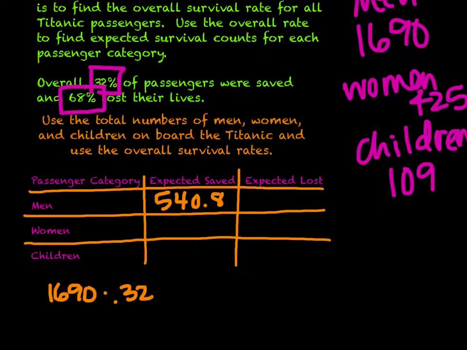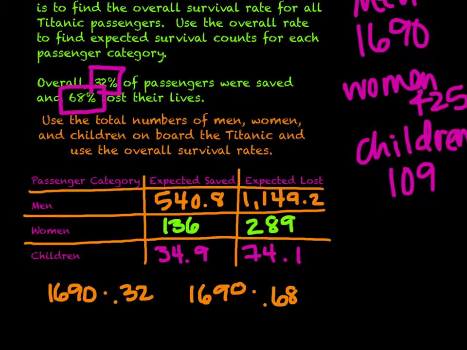So we have 1690 times 0.68, and we get 1,149.2. Now I'm going to continue this process, but I'm going to make math magic happen, so stick with me just one moment. So now we have the table filled out. We have women, where apparently only 136 people could have been saved, and expected 289 lost their lives, and children were at 34.9 and 74.1.